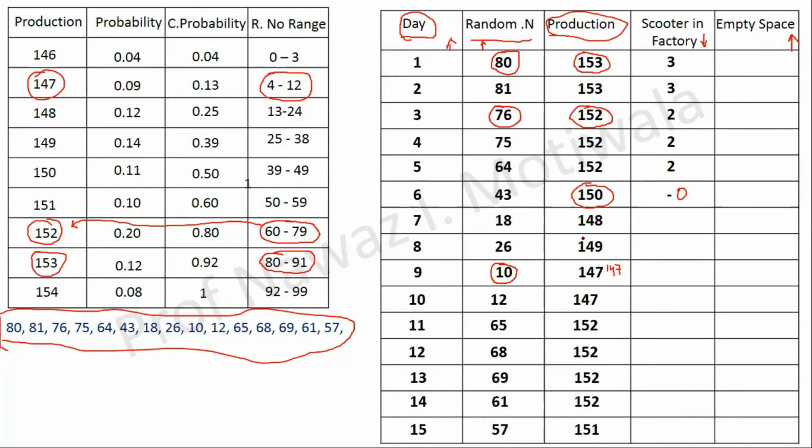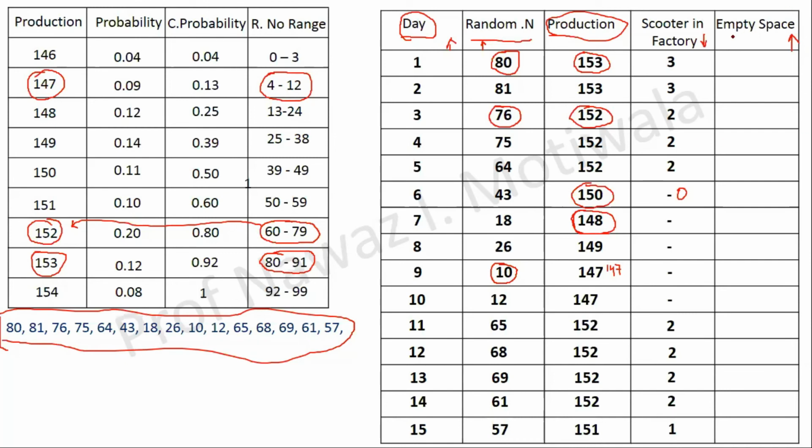Now for the next day, the production is only 148. See here, the production is only 148 and we can transport 150 scooters. So how many scooters will be remaining in the factory? Minus 2. Okay, the number of scooters cannot be negative, so I will put a dash or I will put a 0. For the days where production is less than 150, there will be a dash or 0 here, and for those greater than 150, there will be corresponding numbers. So this becomes our table for the scooters available in the factory for the next 15 days.